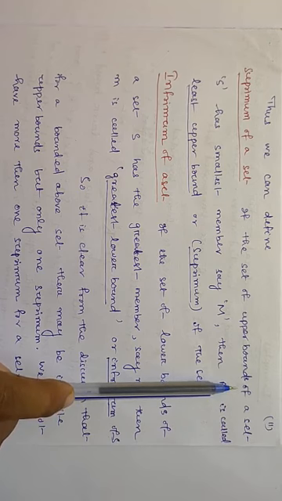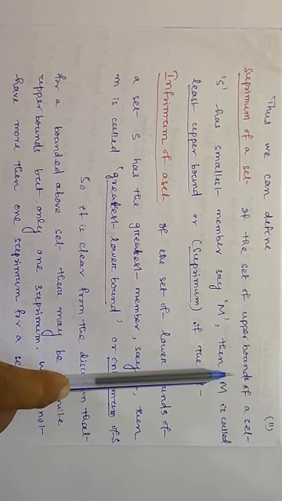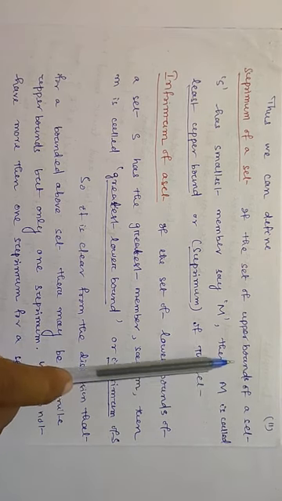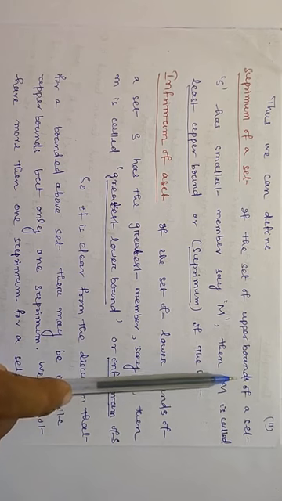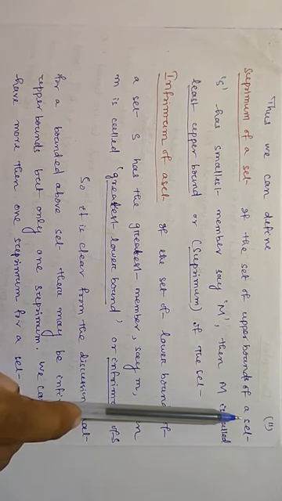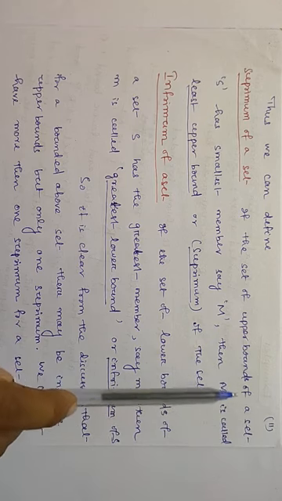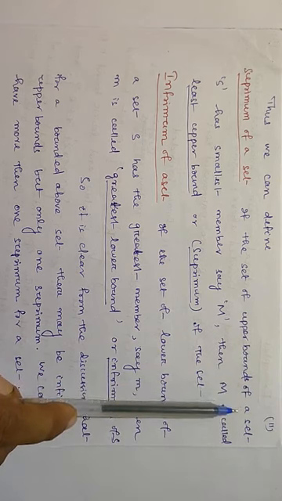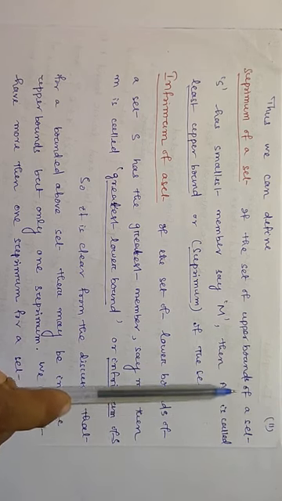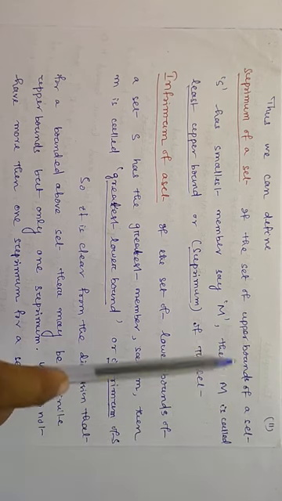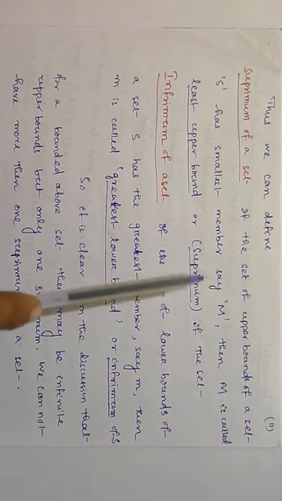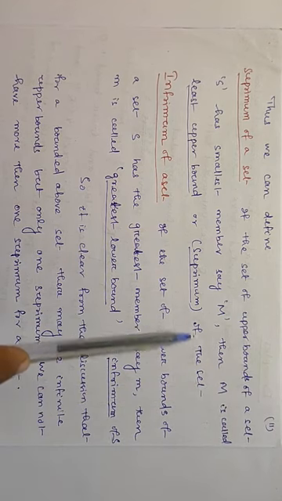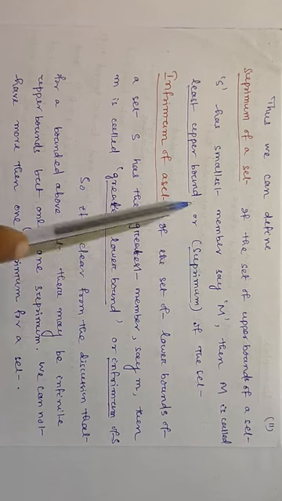Suppose a set is bounded above, and k is an upper bound. So all the members of the set are bounded above by k, and all real numbers greater than k are also upper bounds. So all that collection, which is k and real numbers greater than k, forms the set of upper bounds. And if that set of upper bounds has a smallest member, then we call that m the least upper bound or supremum of the set.